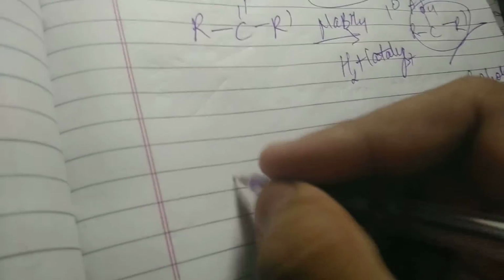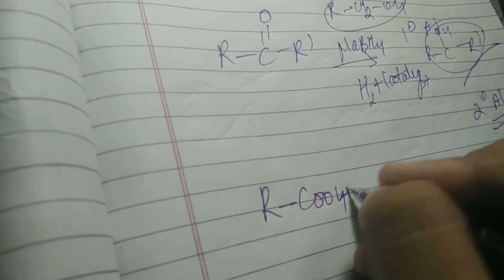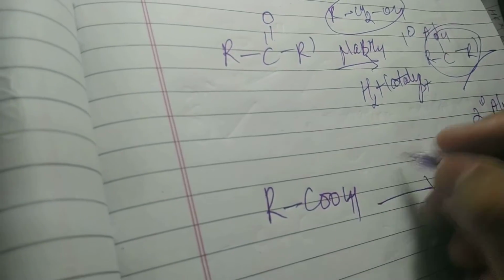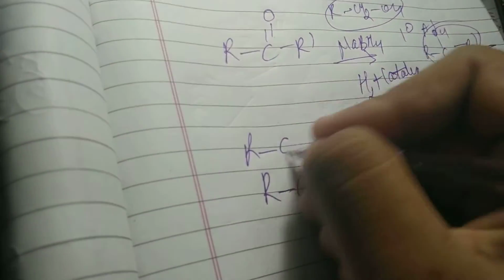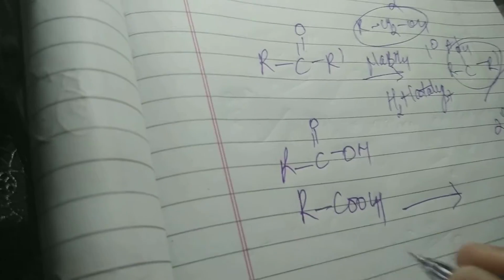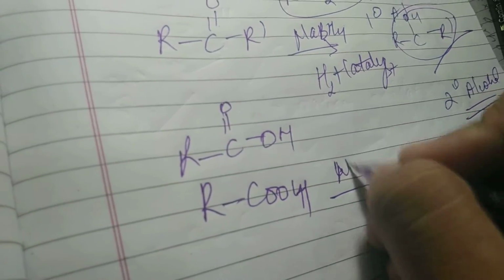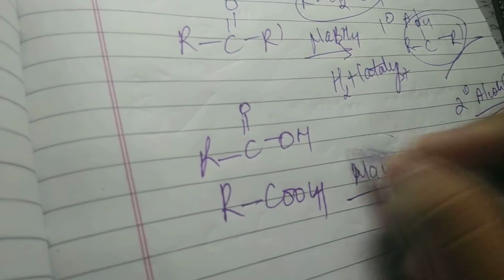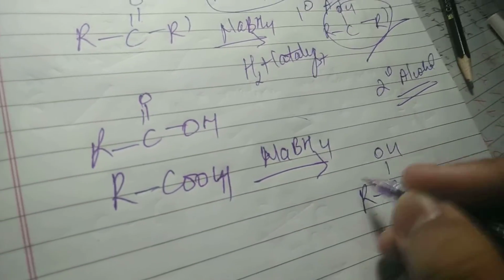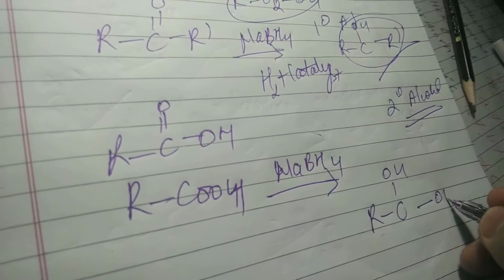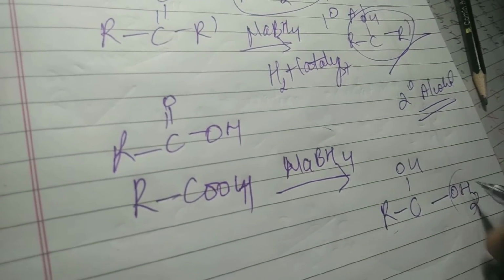Now we take carboxylic acid, RCOOH, which we can write as RC double bond O-OH. If we take NaBH4, it will provide hydrogen, and the OH becomes OH2, so it becomes water.